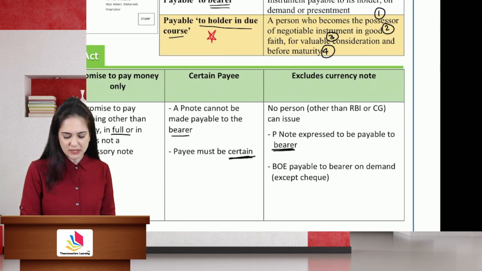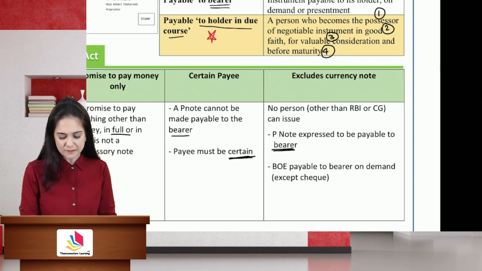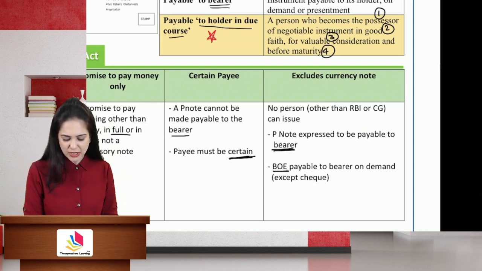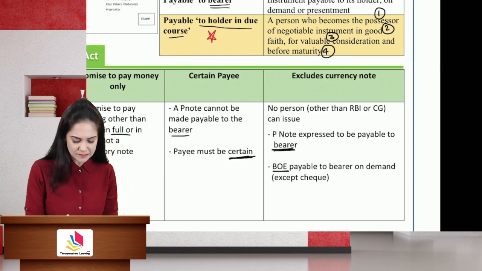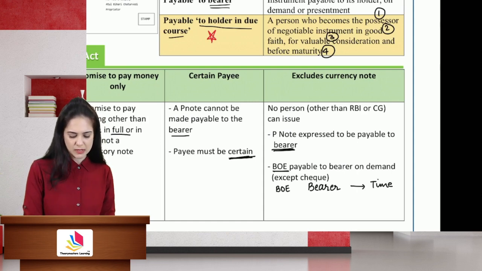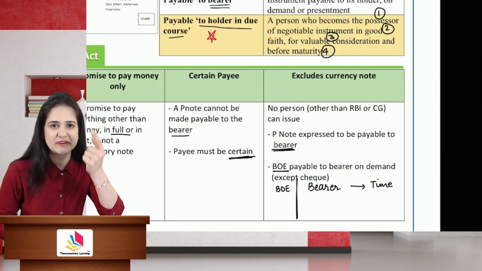The person must be certain. Only the RBI or the central government can make or issue promissory note payable to bearer. However, a bill of exchange can be made payable to the bearer, but in that case time must be written. So I'll give you a small note which you can write separately. In case of a bill of exchange, if you want to make a bearer instrument, then you also need to specify the time. In case of a bill of exchange, if you want to make an instrument payable to bearer, then also specify the time.